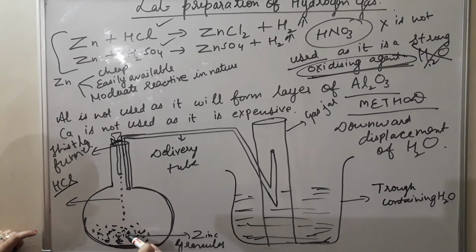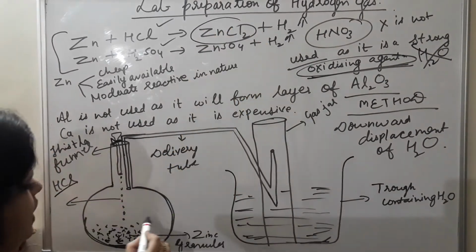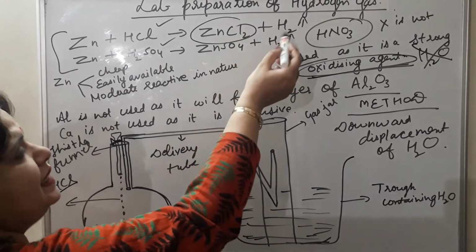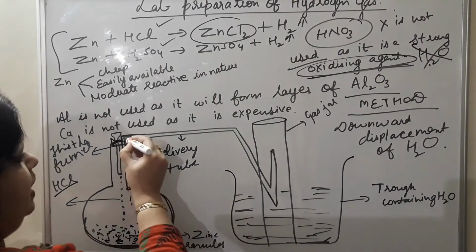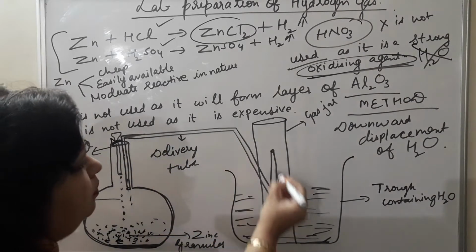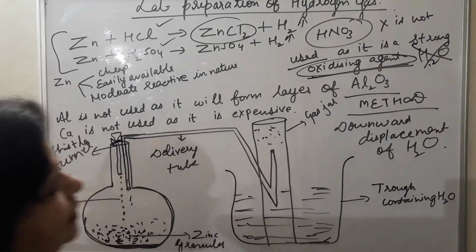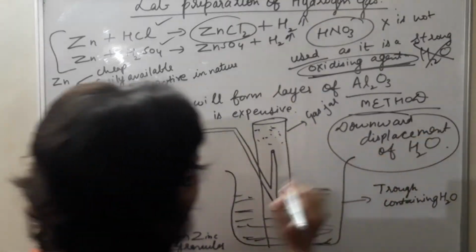When hydrochloric acid reacts with granulated zinc, a reaction occurs due to which ZnCl2 is formed. ZnCl2 will remain in the flask only, and hydrogen gas, the lightest gas, rises upward, passes through this delivery tube, and it is collected here by the method called downward displacement of water. Very important.